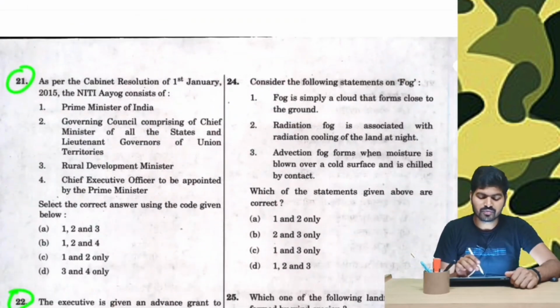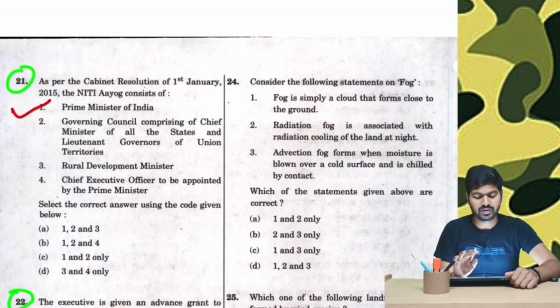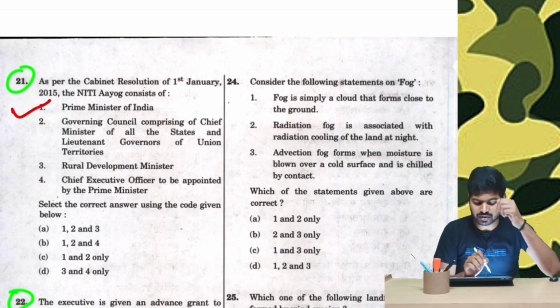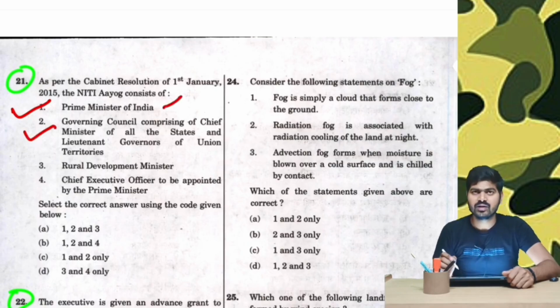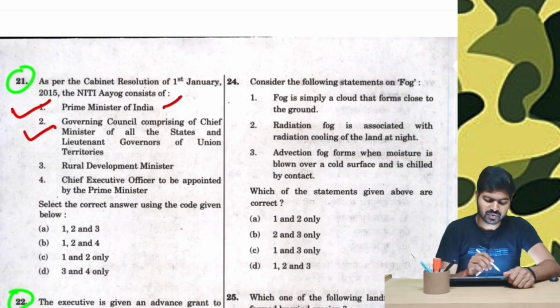As per the cabinet resolution of 1st January 2015, the Niti Aayog consists of... question number 21. So we all know that Niti Aayog is chaired by the Prime Minister of India. So this one is our basic knowledge. How to move towards the answer? Now let's read other options. Governing Council comprises of Chief Ministers of all other states and Lieutenant Governors of the Union Territories. This seems rational and correct because there is the Prime Minister and then there are Chief Ministers and our Governors.